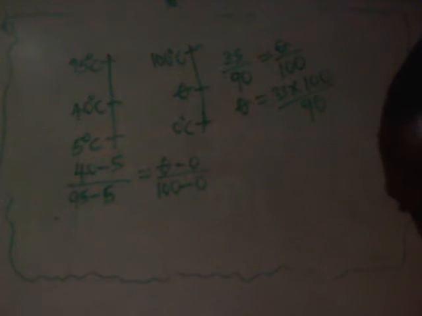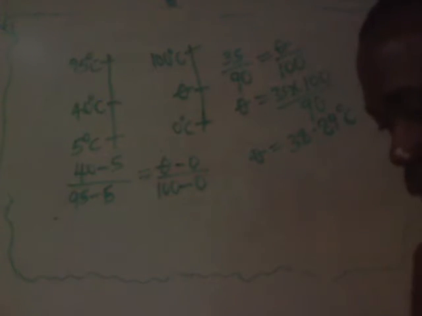With the calculator, that gives 38.89 degrees Celsius. So theta equals 38.89 degrees Celsius, and that is the correct temperature. That's the answer for that.